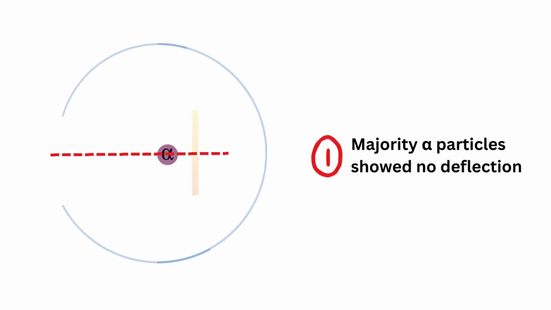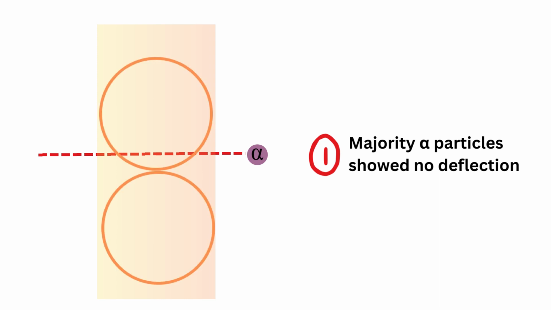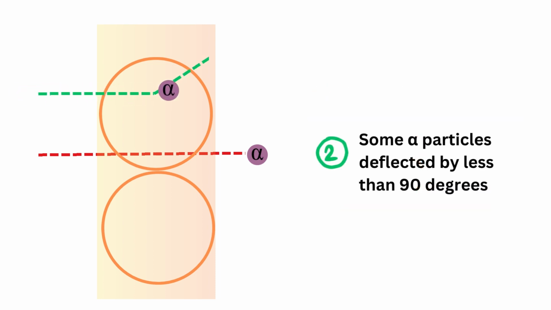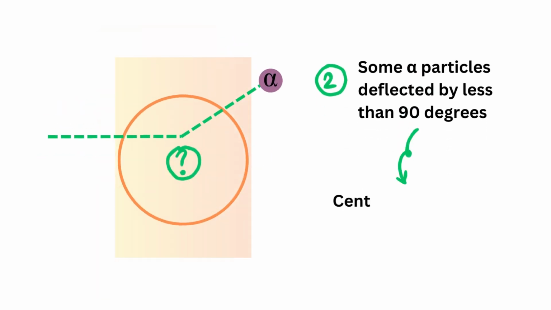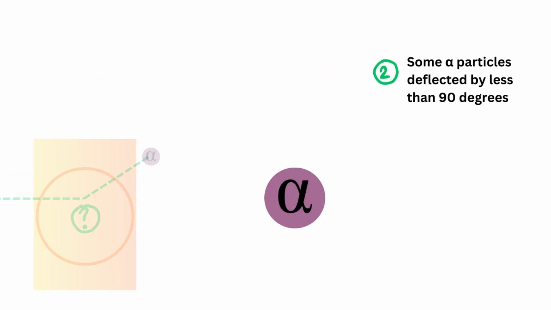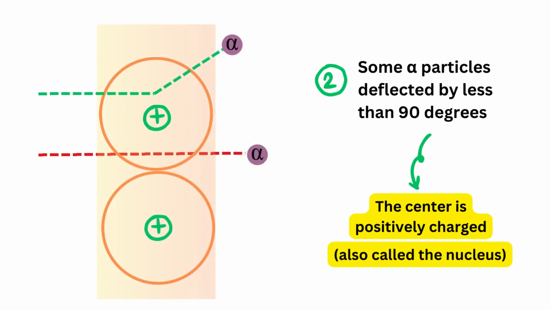The first observation tells us that majority alpha particles did not deflect at all. This means that most of the alpha particles must have encountered empty space where there were no interruptions. Therefore, majority of the atom must contain empty space. The second observation reminds us that the atom cannot be entirely empty. The fact that some alpha particles deflected a little implies that there might be something in there that repelled the alpha particles. And since we know alpha particles are positively charged, then that automatically means this special center should also be positively charged. This quote-unquote center was eventually called the nucleus.